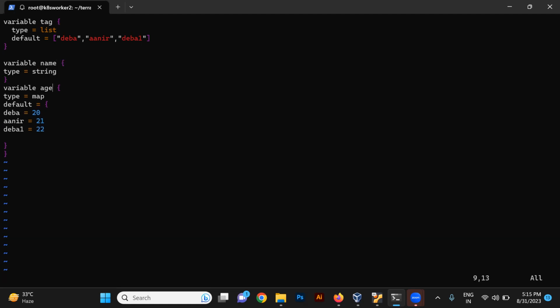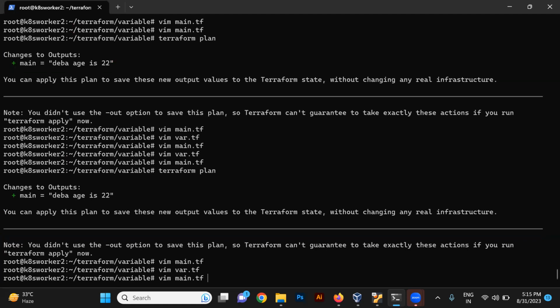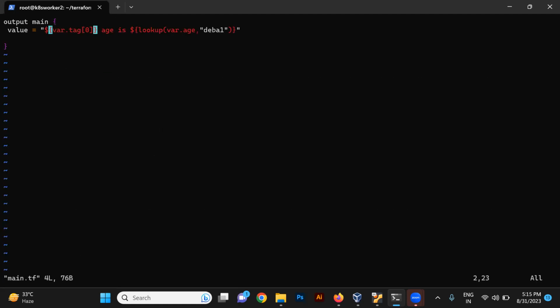Okay, let's save it. And inside this main, instead of this, we will be providing dot main. That will be fine, right? So it will be looking for dot main, or you need to provide here also dollar where dot name.